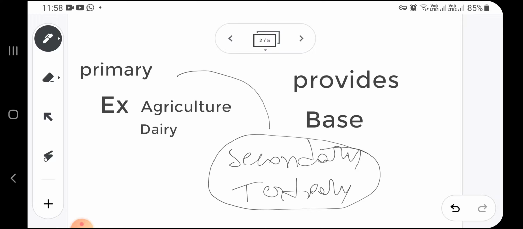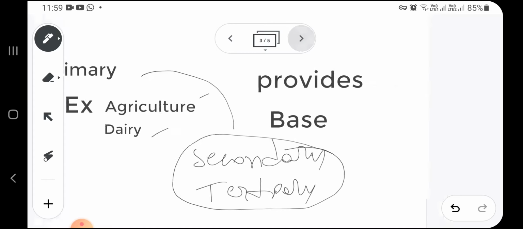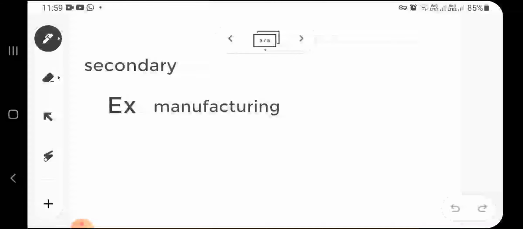You may get a statement asking why it is called primary sector, because it provides base for the other two sectors. So here you have to remember the examples under primary sector: agriculture, dairy, minerals and ores, forestry and fishing come under primary sector. Okay, next is secondary sector.